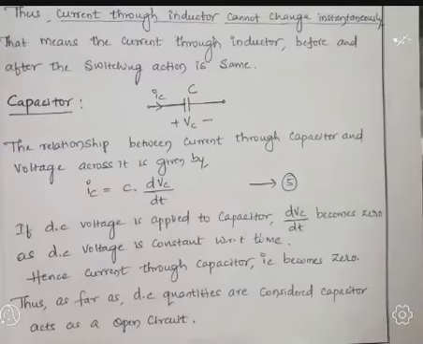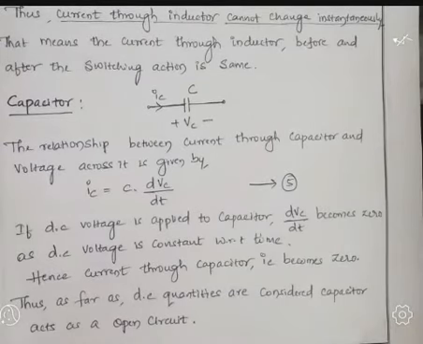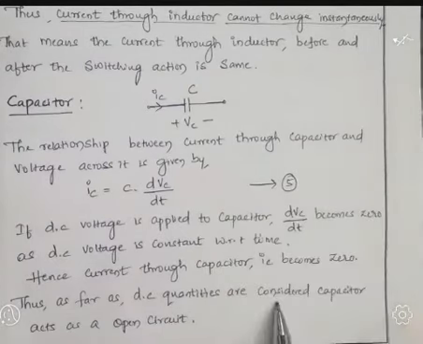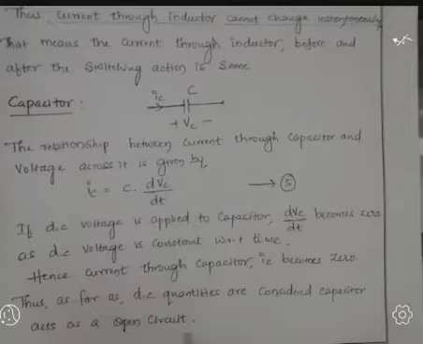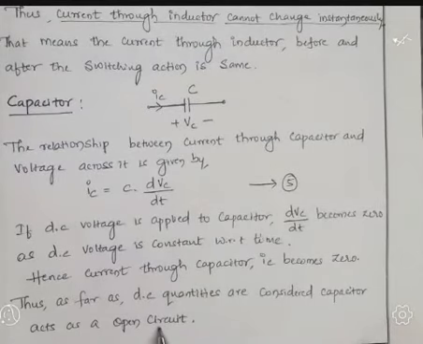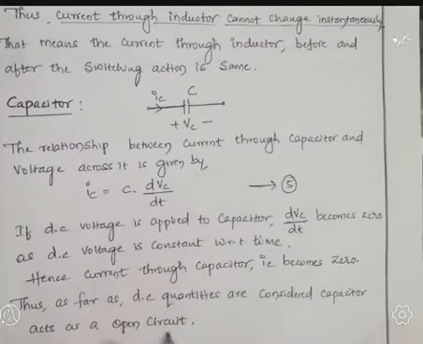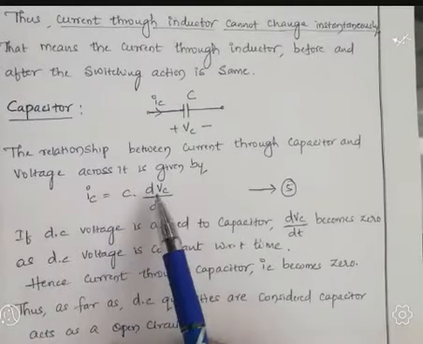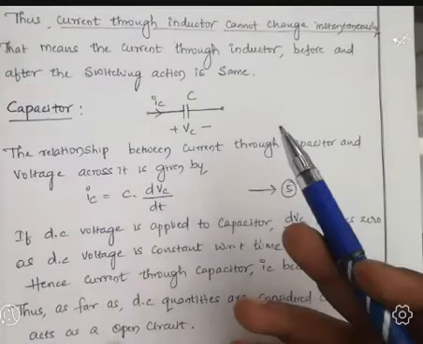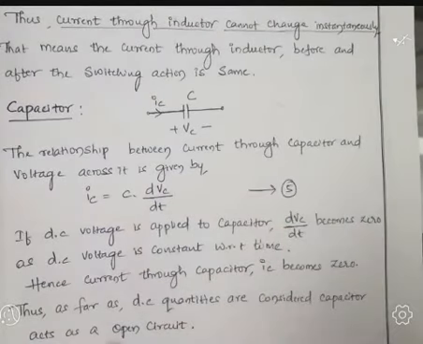In the previous case for the inductor, what did we discuss? For DC quantities, the inductor acts as a short circuit. Coming to the capacitor, for DC quantities, the capacitor acts as an open circuit. Why is it open circuit, you may ask. Because open circuit means current is 0. Voltage is 0 means short circuit. This is the basic thing we know.